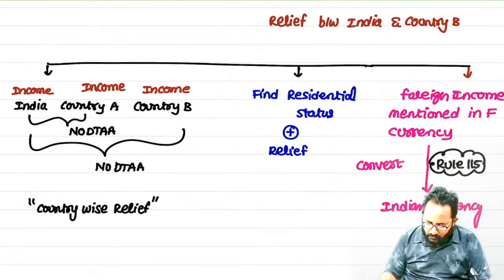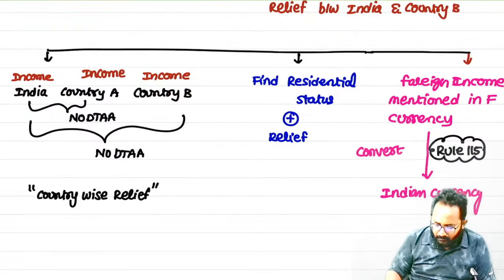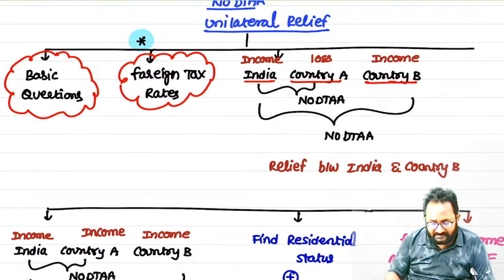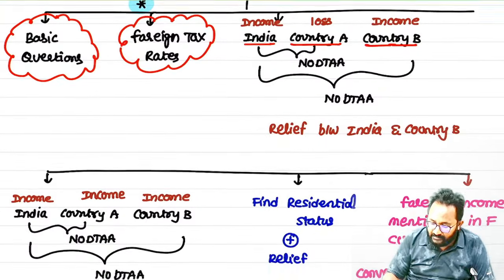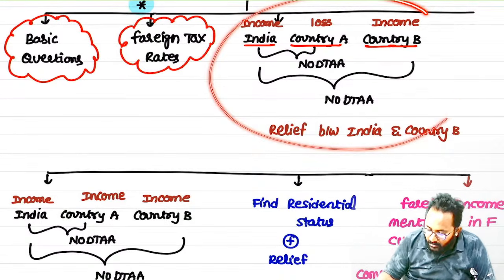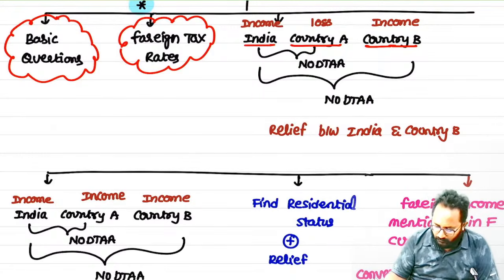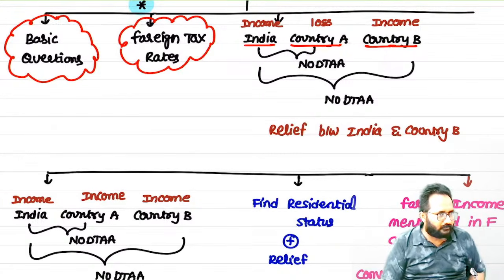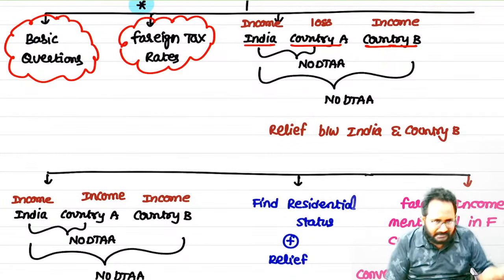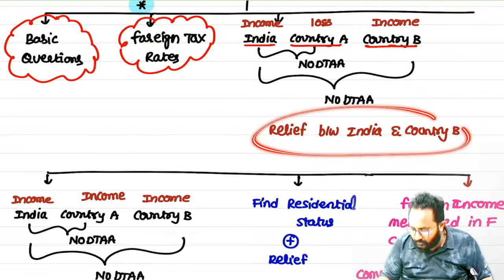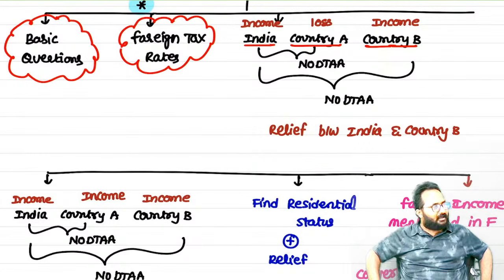Next, shall we discuss? One question only we have. We discussed this concept related also. Yes. Can you tell me, in our question, country A we have an income, country, okay, whatever. Here reverse I written, but anything also, one country you have an income, another country you have a loss. With respect to that country only we can calculate the relief.